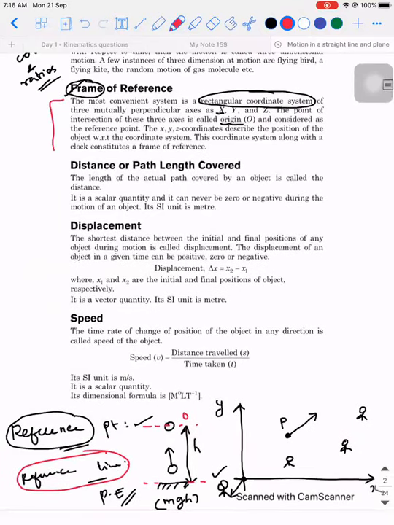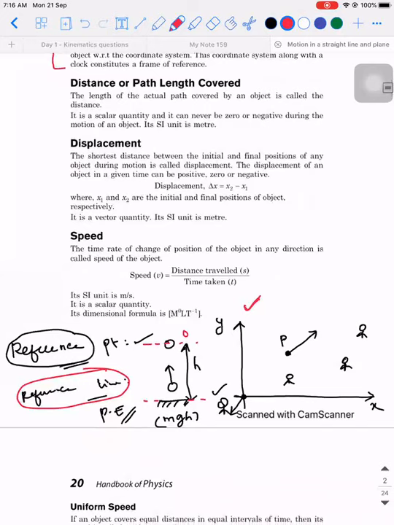Frame of reference, to put it in simple terms, is a three-dimensional space where you try to observe the motion of an object by either keeping the frame fixed or by keeping it accelerating. The in-depth discussion of frame of reference will happen in the case of laws of motion. There we will discuss it in detail. Don't worry about it.